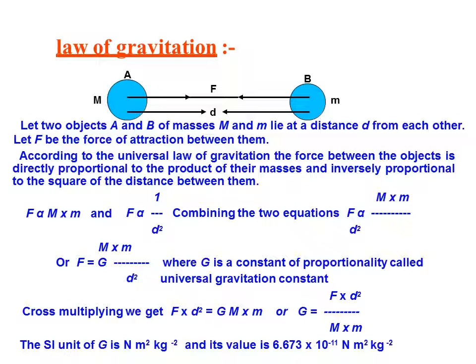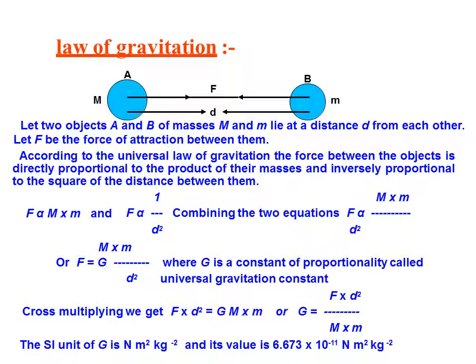That means capital F is directly proportional to capital M into small m, and inversely proportional to the square of the distance between them. That means F is inversely proportional to d square.